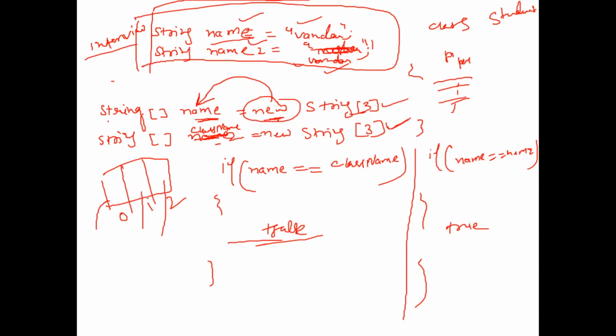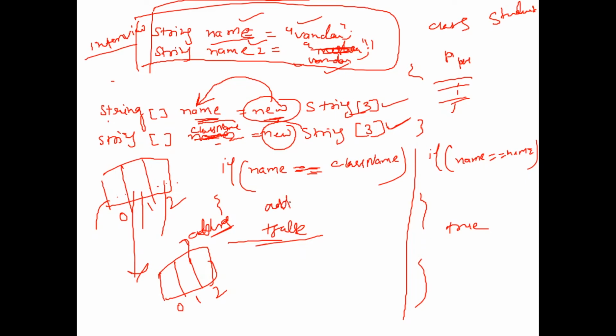This array has some address, and inside that there are 3 elements available, right? Similarly for this array also a new array will be created, and here 3 indexes will be applicable for that address. So first it will compare the addresses. That's why it returns false, because addresses can't be the same, right?